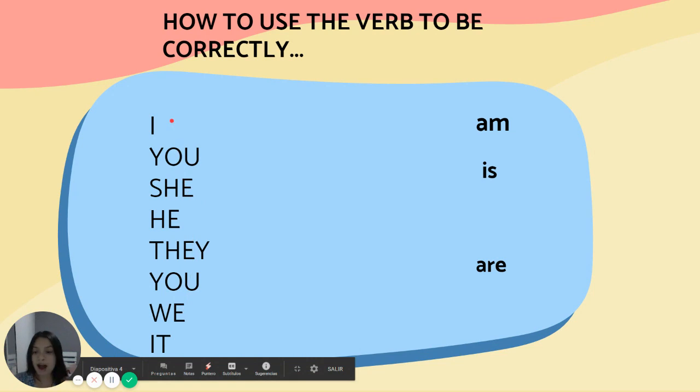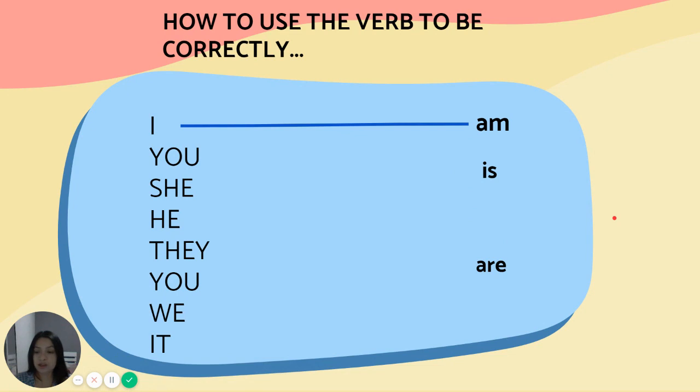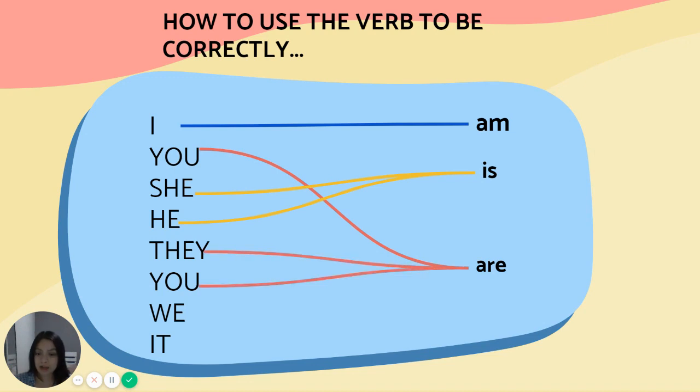So we use I am, you are, she is, he is, they are, you are, we are, it is.